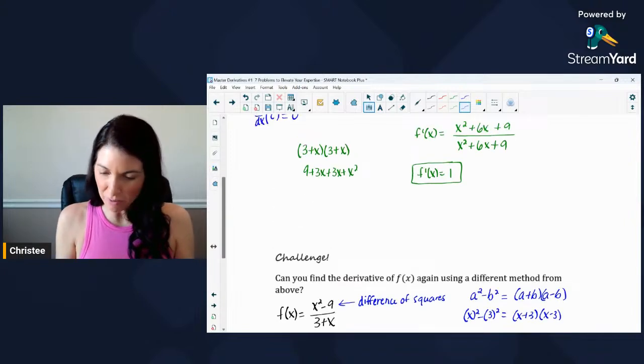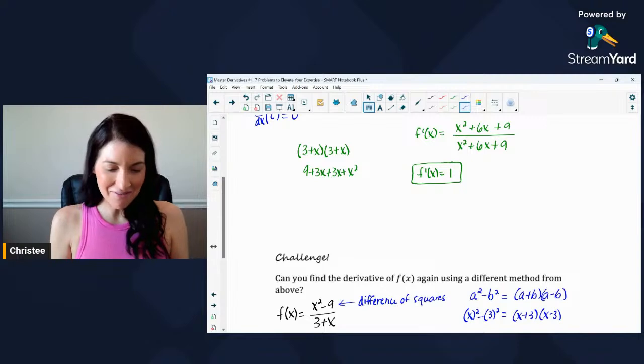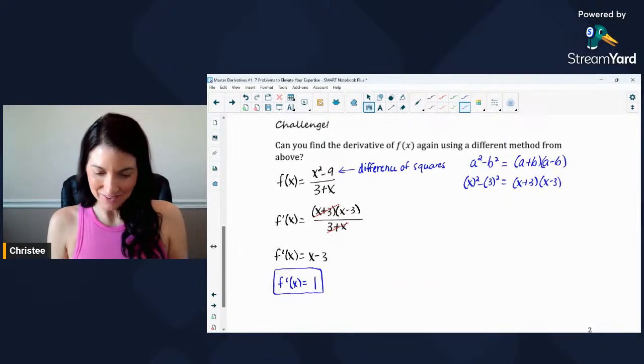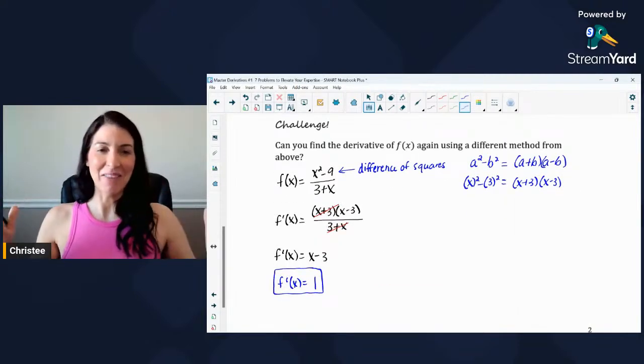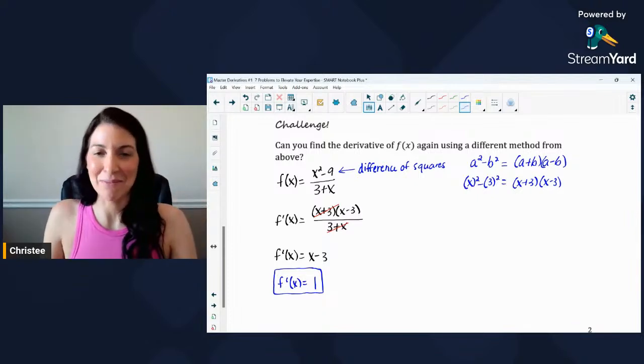Is that what we got up above? Oh yeah, sure did, right there in green. And we used a different method. I love that you can use different methods to find the same derivative. And it is very satisfying at the end when you get that same exact answer.